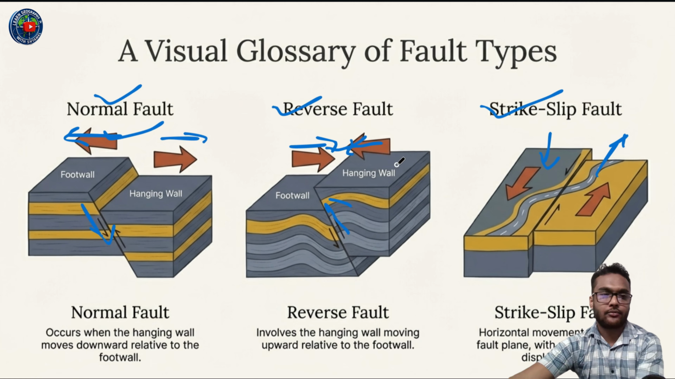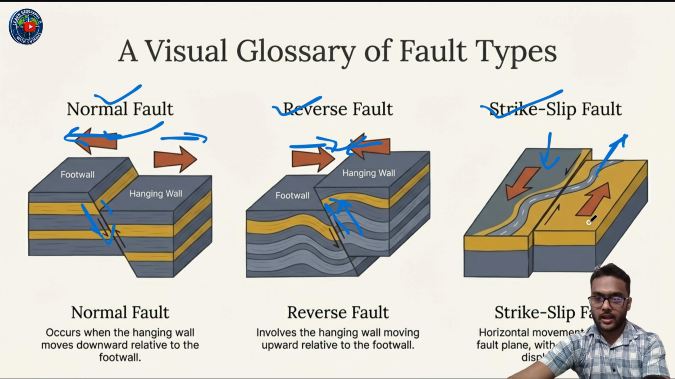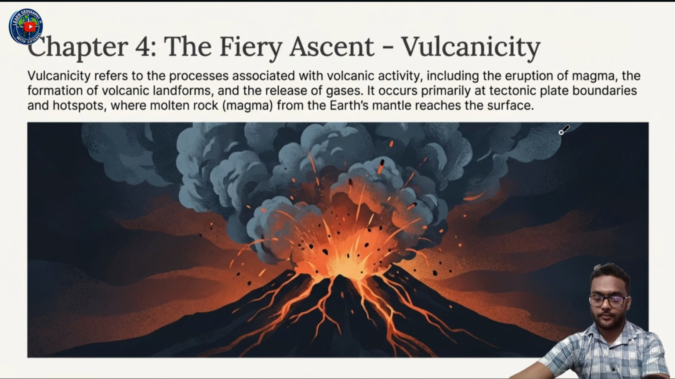These are three types of fault: normal, reverse, and strike-slip fault. In a normal fault, there is downward movement. In a reverse fault, there is upward movement, and horizontal movement with minimal vertical displacement in a strike-slip fault.